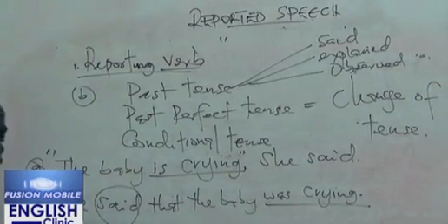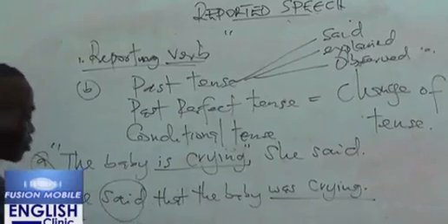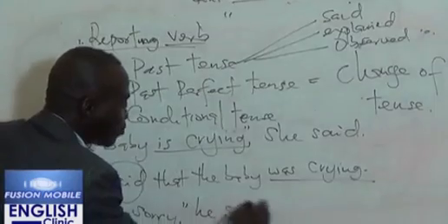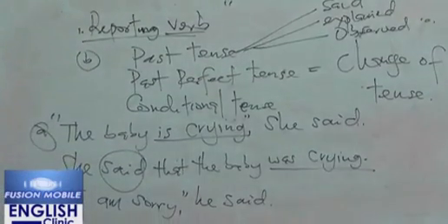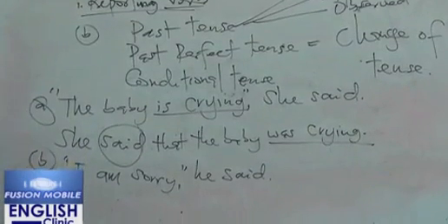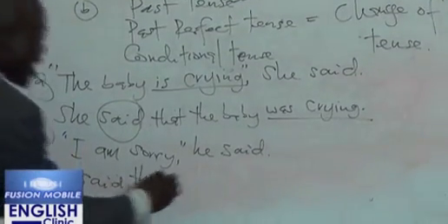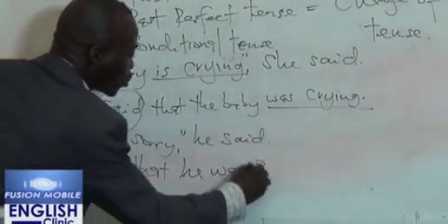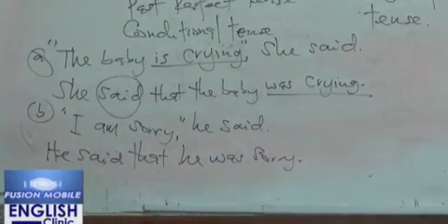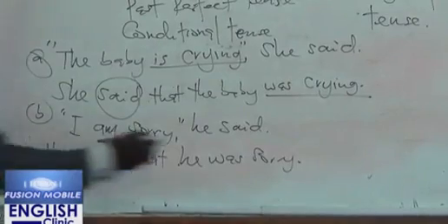"I am sorry," he said. If I want to report that using past tense as my reporting verb, it becomes he said that he was sorry. Now, the present tense "am" becomes "was".